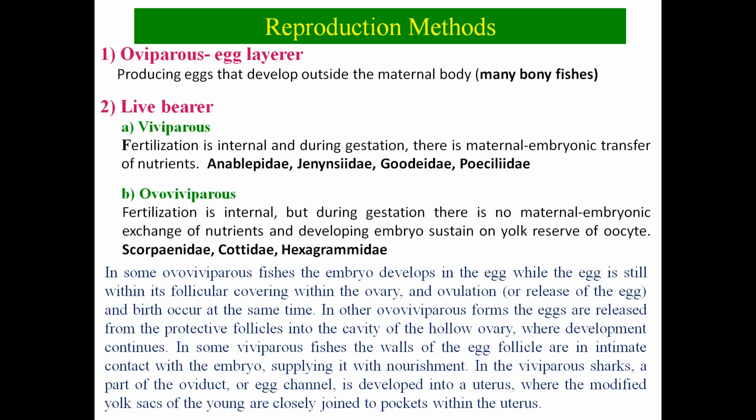Then there is the ovoviviparous, meaning fertilization is internal, but during the embryonic development there is no exchange of nutrient between the mother and the embryo. The embryo is sustained only on the yolk reserve of the oocyte. Fertilization is internal, but no transfer of nutrient from mother to the developing embryo. That condition is known as ovoviviparous. That is present in the Scorpaenidae, Cottidae, and Hexagrammidae families of fishes.